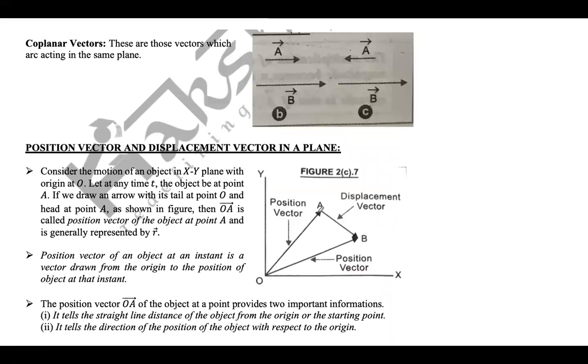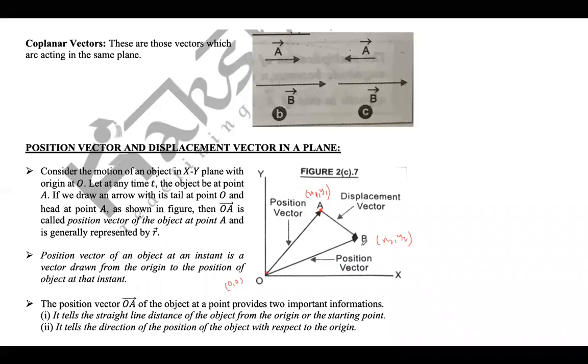So position vector means, let's say we have a coordinate here as x1, y1, and another coordinate x2, y2, and the origin has coordinate 0, 0. A vector joining the origin to that point is called the position vector of point A. So A has a position vector OA.